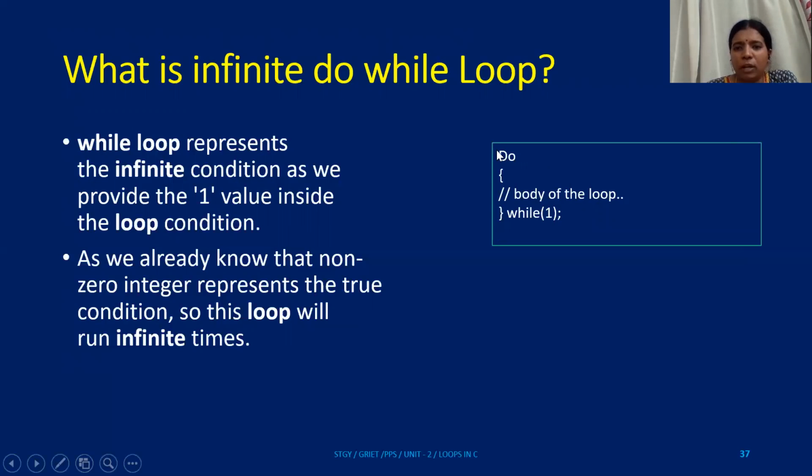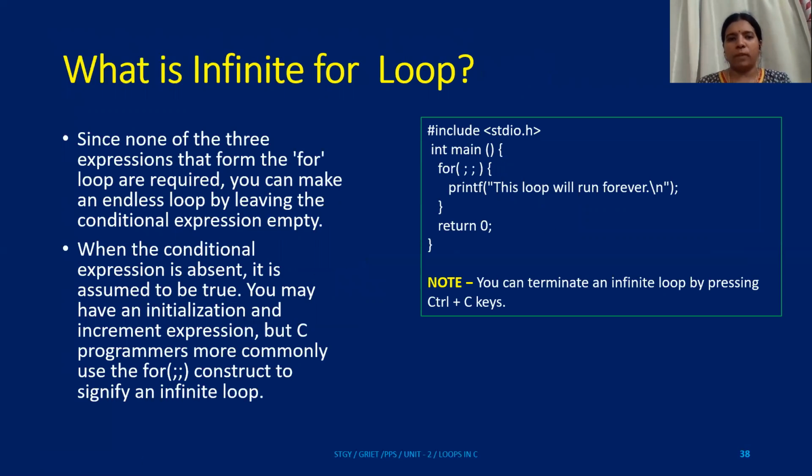Okay, so now it's time for the infinite do while loop. The do is in small letters here. So it's a do while loop, do while of one. So while of one gets you to infinite times of execution.